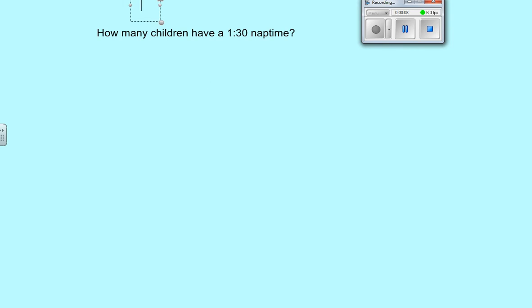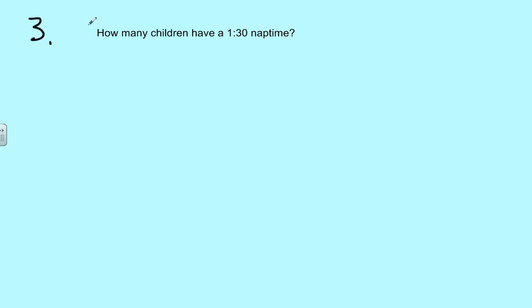Let's answer some questions about probability. I didn't copy all of them down, but you know what they look like. The first one, number 3, gave you a table with 100 kids. You want to know the best prediction of how many will have a nap time at 1:30 p.m. If you look at the table, it says 35 out of 100 kids have a nap time at 1:30.